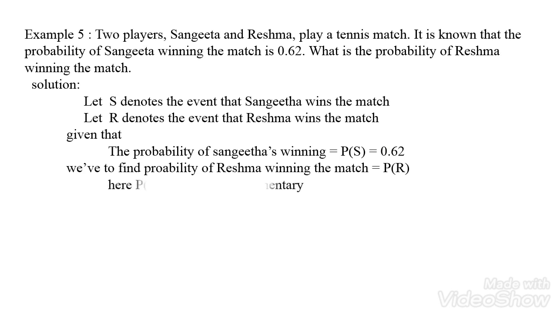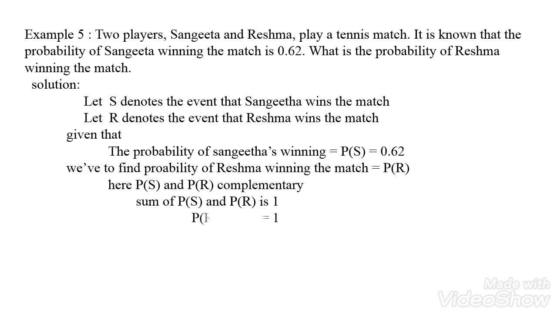For example, 0.62, the value P of S, is complementary to P of R, and P of R is complementary to P of S. How does it happen? The sum of the probability of Sangeeta winning the match and the probability of Reshma winning the match is 1. We already know that the total value of the probability is 1. So we write P of R plus P of S equals 1.